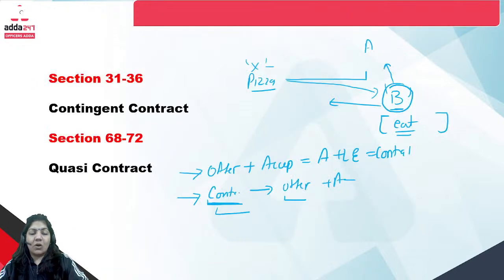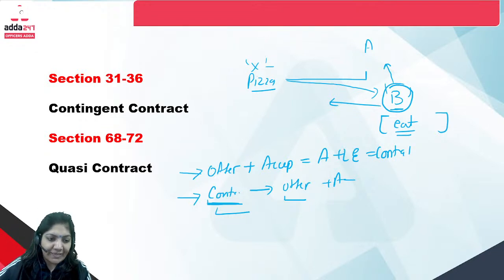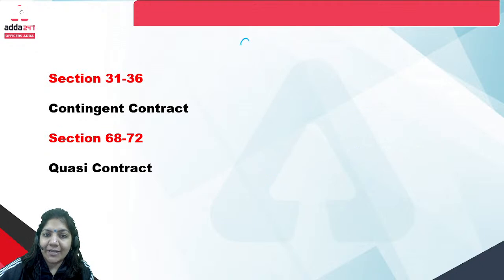So that's all for today's class. We have done the important sections of the Indian Contract Act, the general principle. Now we have to revise the sections. First of all, section 10, one word: valid. Section 11, competent, one word.